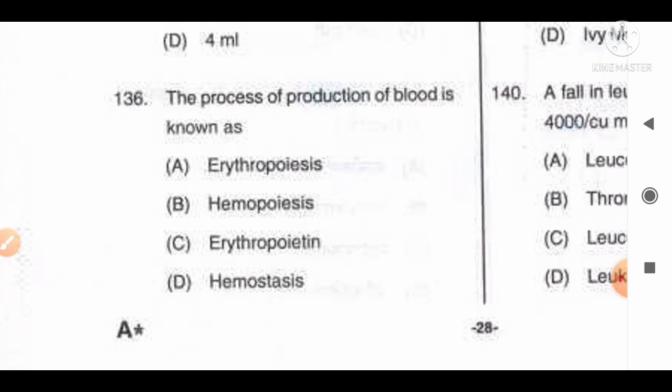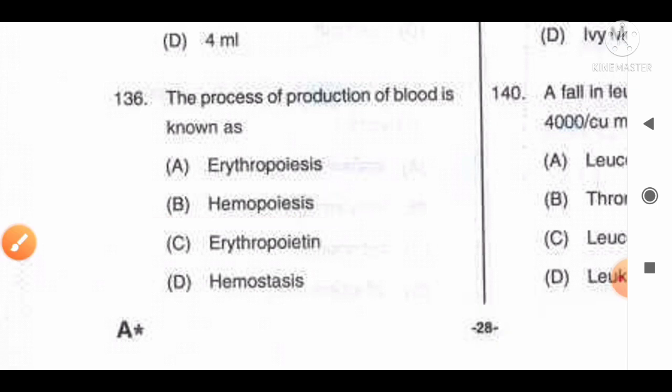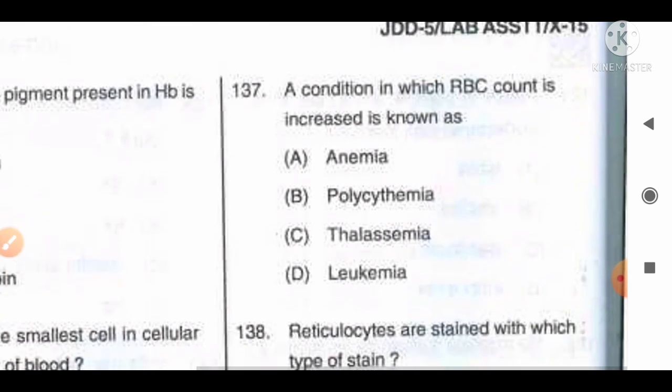So as per the information, we can say it is option B. Hemopoiesis is the process of production of blood. So option B is the correct answer for this question. Move to the next question, number 137. A condition in which RBC count is increased is known as: option A anemia, B polycythemia, C thalassemia, D leukemia.